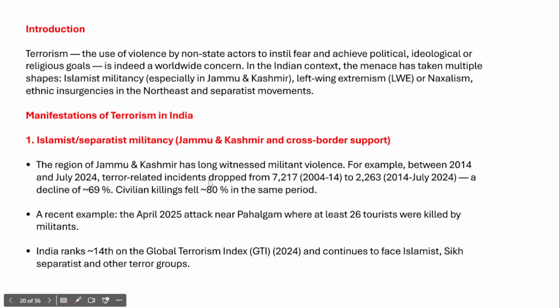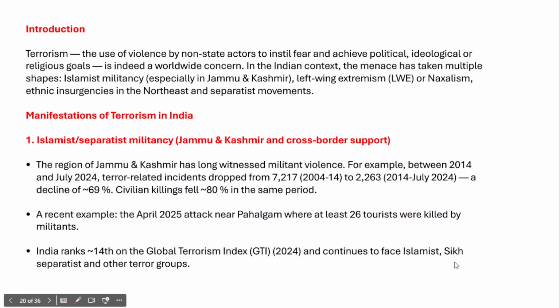The incidence of Islamist or separatist militancy has been on a decline. And you should also talk about the recent example of a terrorist attack which took place in Pahalgam in April 2025, because this Pahalgam terror attack claimed 26 lives of tourists. And you need to talk about the Global Terrorism Index 2024 and India's rank in the Global Terrorism Index. This shows the vulnerability of India to global terrorism. So, India is facing Islamist, Sikh and other separatist and terror groups as well.